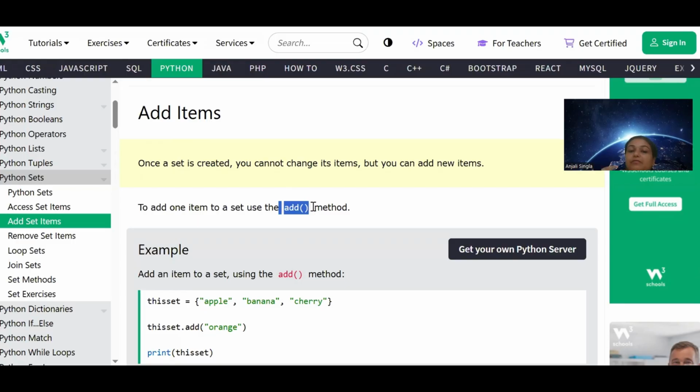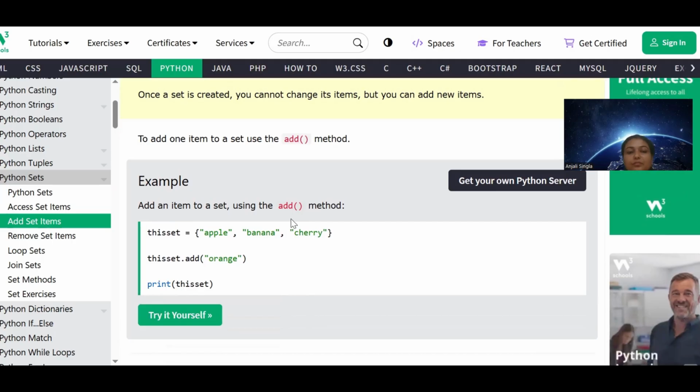Now remember, in every collection the methods are different. In list, we used append method and insert method. In tuples, we cannot do that. In set, we have the method called add. Add method is used to add the item. So how to do the add?